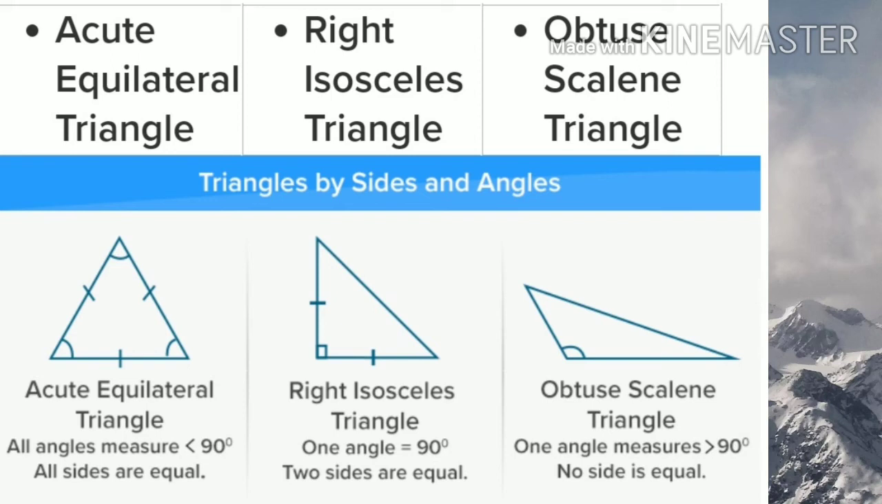So here we discuss a total of 9 types of triangle. On the basis of angle, 3 types of triangle: acute angle triangle, right angle triangle, and obtuse angle triangle. On the basis of sides, 3 types of triangle: equilateral triangle, isosceles triangle, and scalene triangle. On the basis of angle as well as sides, there are 3 types: acute equilateral triangle, right isosceles triangle, obtuse scalene triangle. Okay.